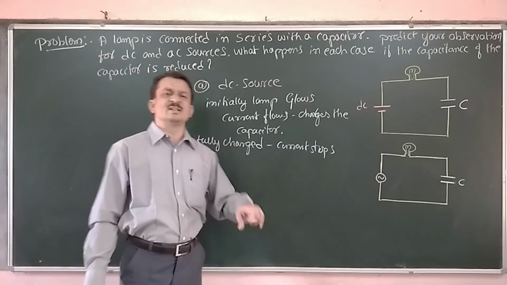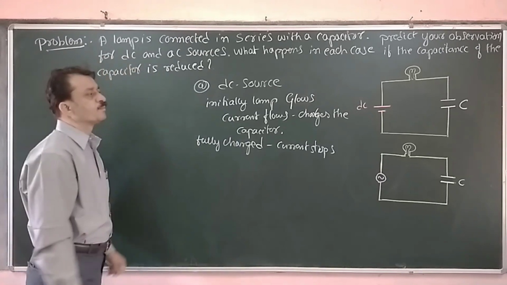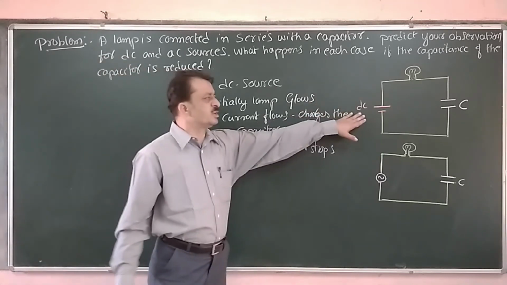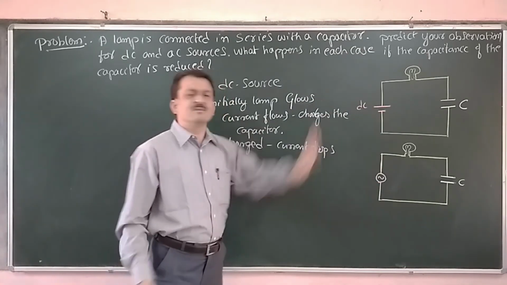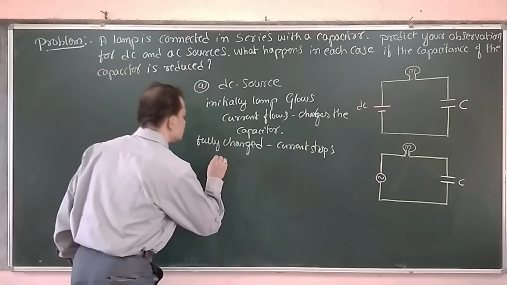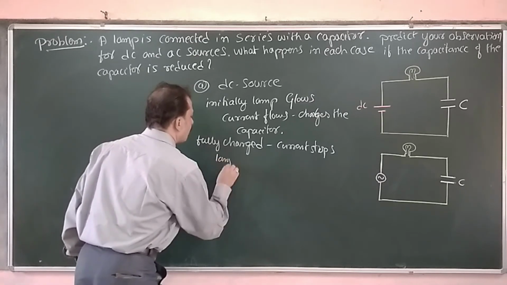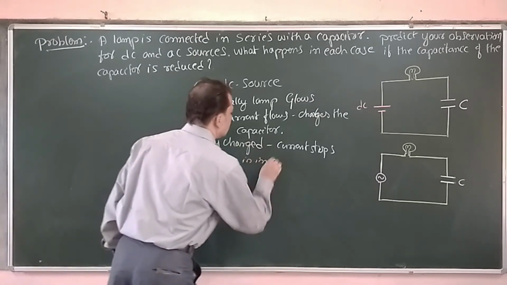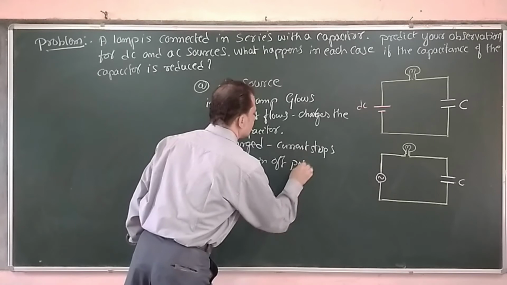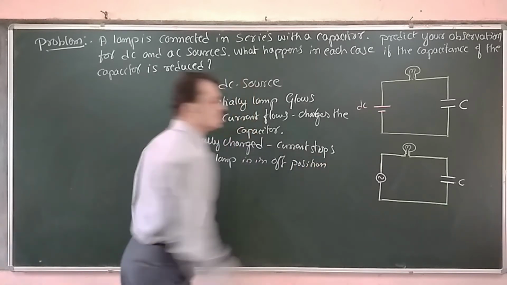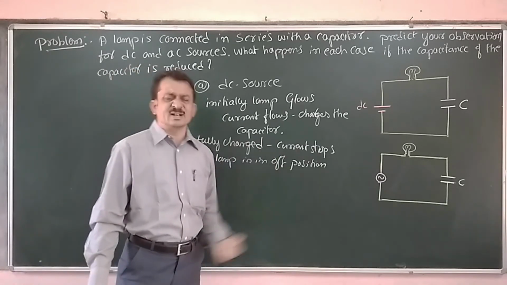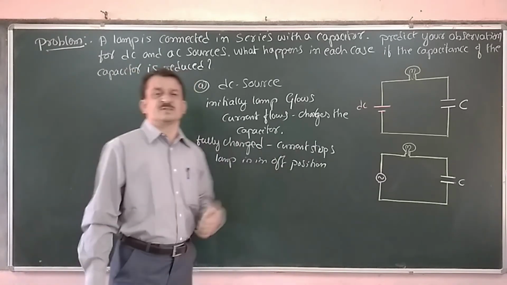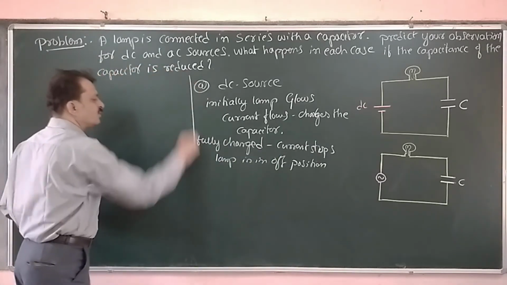It will not glow. Now in this situation, if I increase or decrease the capacitor, nothing will happen. The lamp is in off position because the current stops when the capacitor gets fully charged. That is in the case of DC.